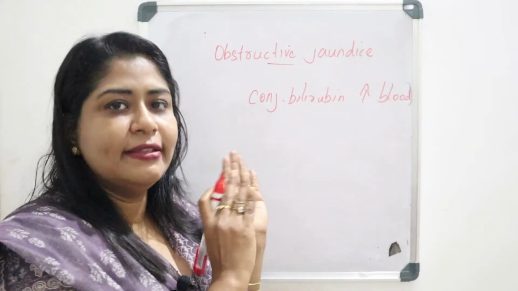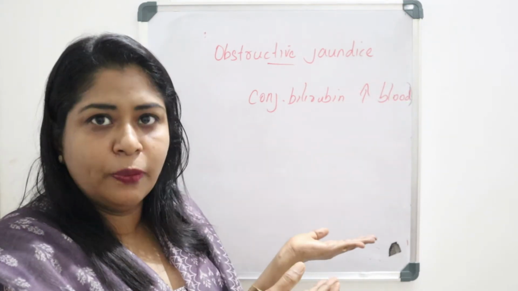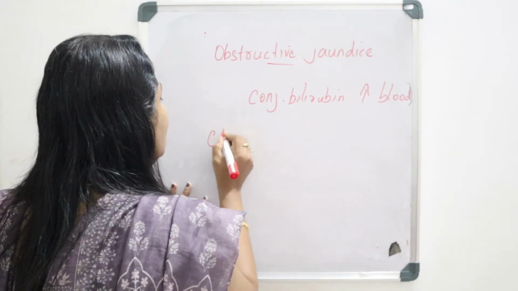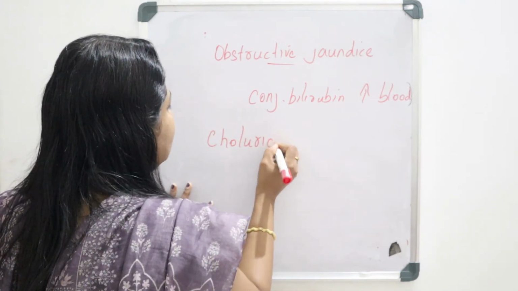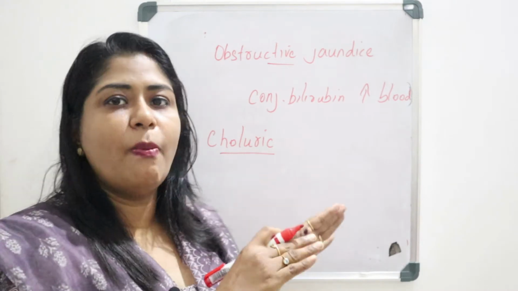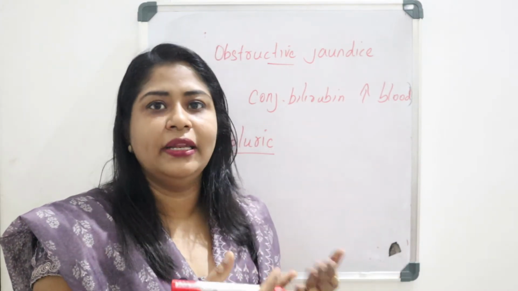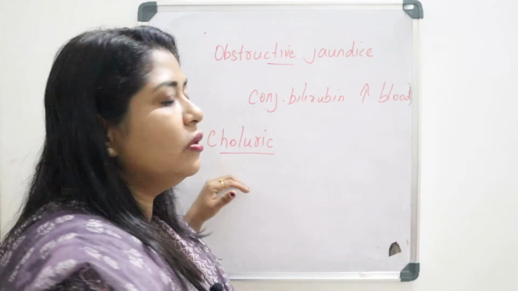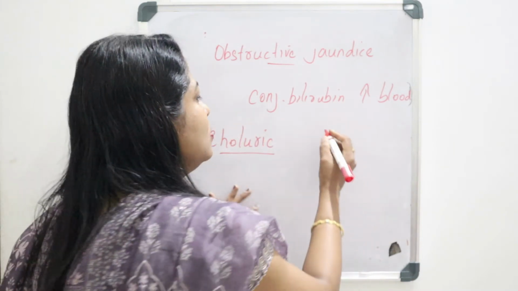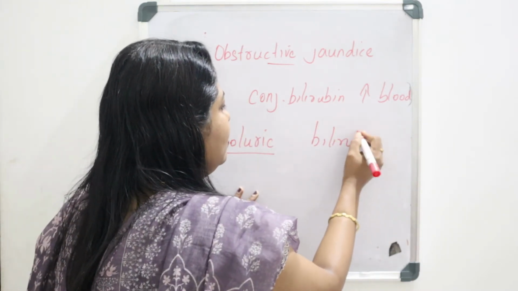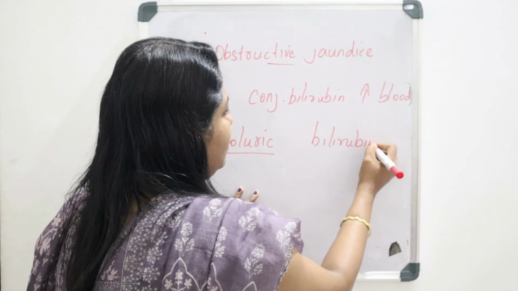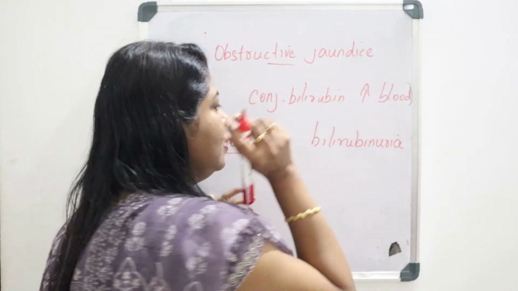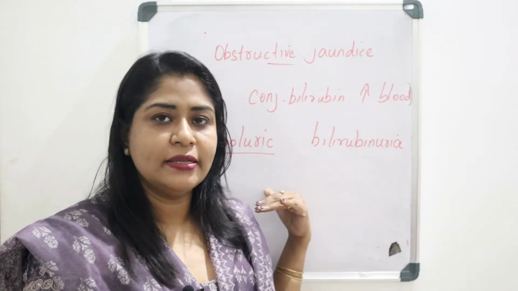Not only that, we can see those bile pigments or bilirubin in the urine also. So that is choleric jaundice, the presence of bile pigments, or bilirubin, in urine. So bilirubinuria also can be seen here.